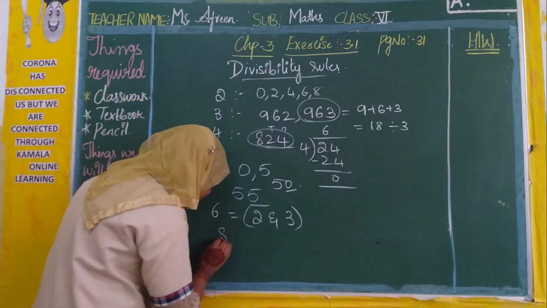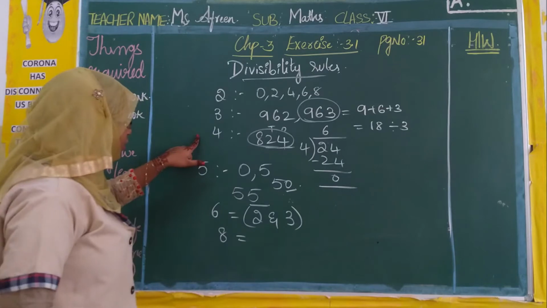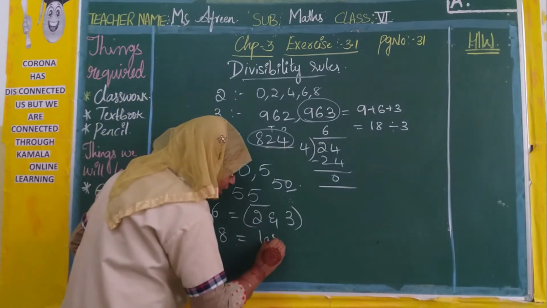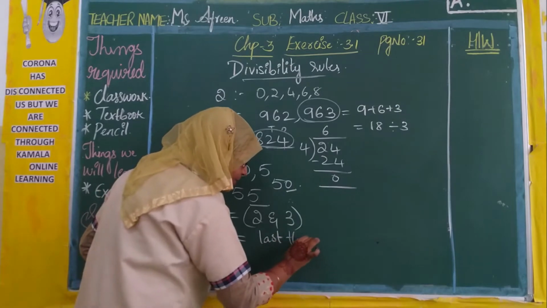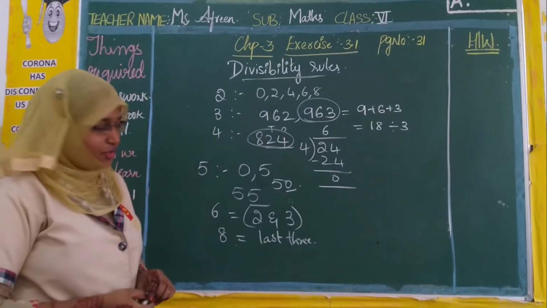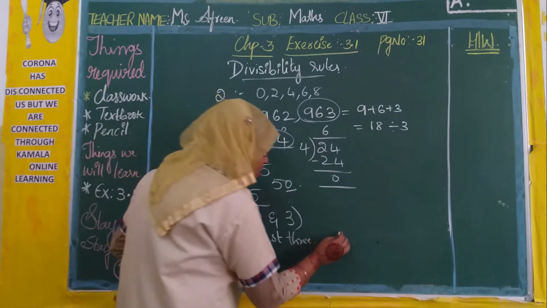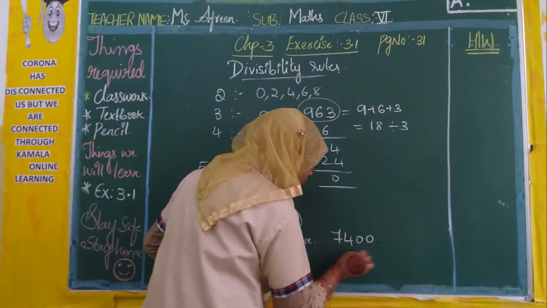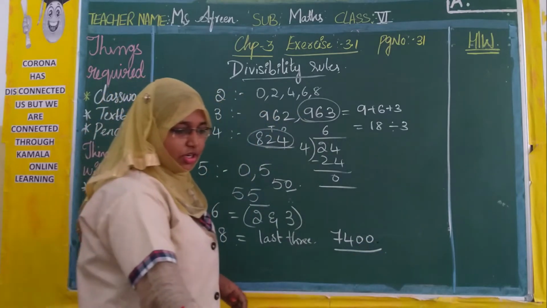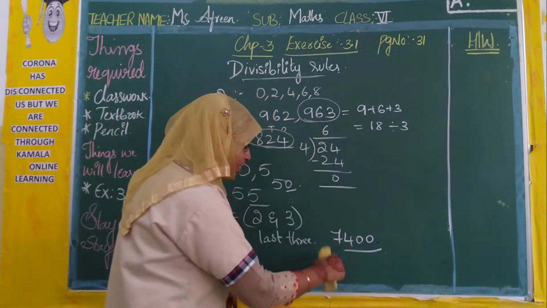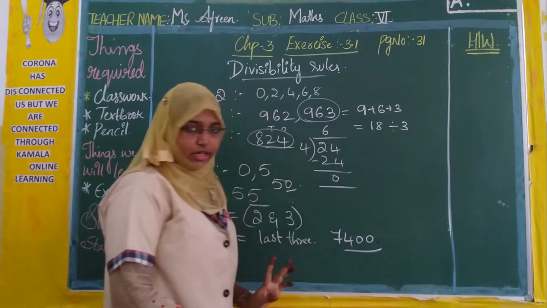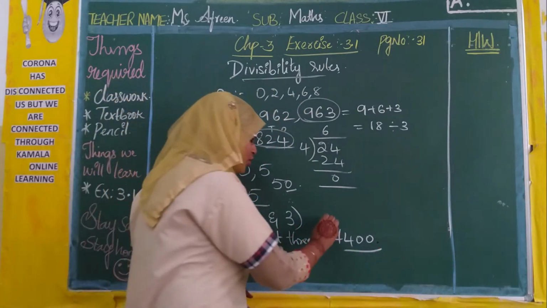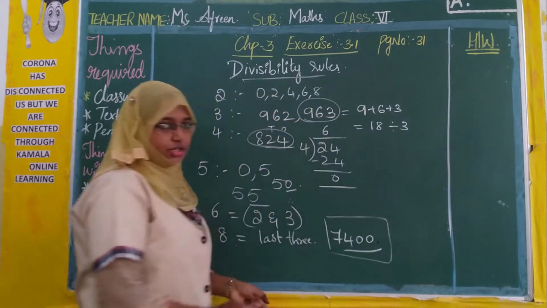Next we have rule number 8. Here, coming to 4, we have taken 2 digits. So for rule 8, the last 3 digits should be divisible, right? Last 3 digits are divisible by 8, like 7400. So here the last 3 digits are what? 400. That is ones, tens, hundreds. These 3 places should be divisible by 8. Then the whole number is also divisible by 8.